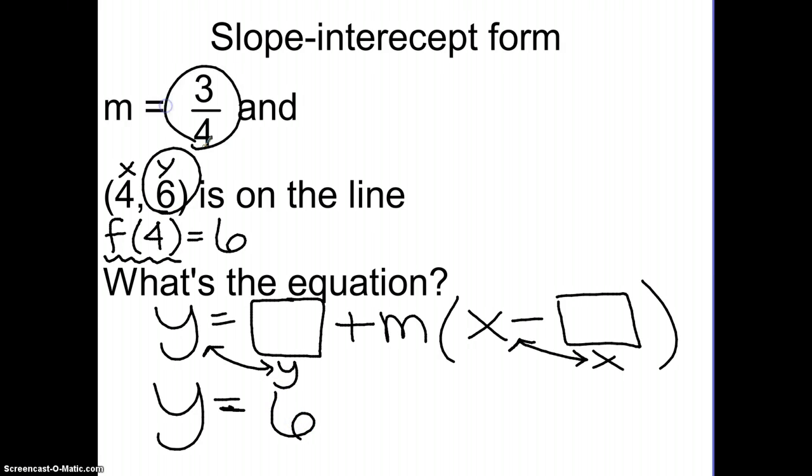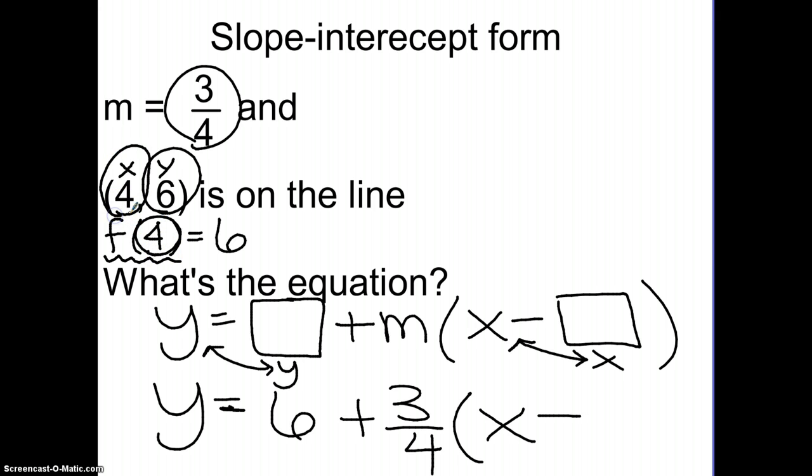The slope, it's adding 3/4 each time. And then x minus, our term number is 4, which is also known as our x value. So we're going to minus the 4. And that would be our equation. We could simplify it by distributing the 3/4. If I do that, I have y equals